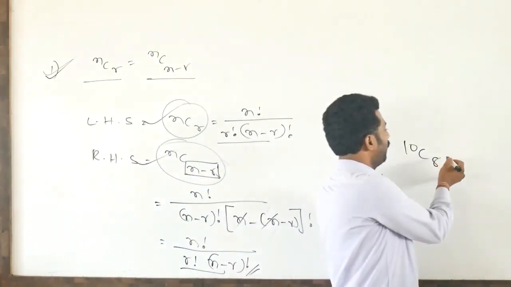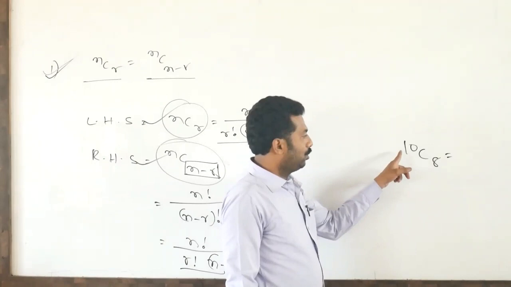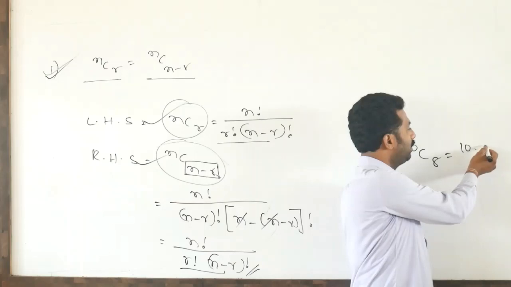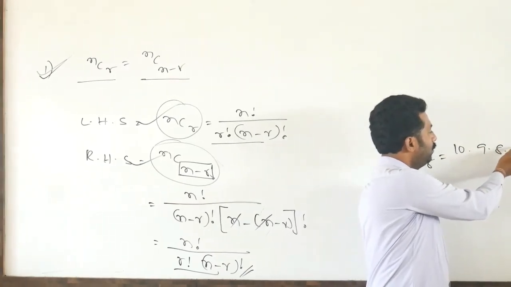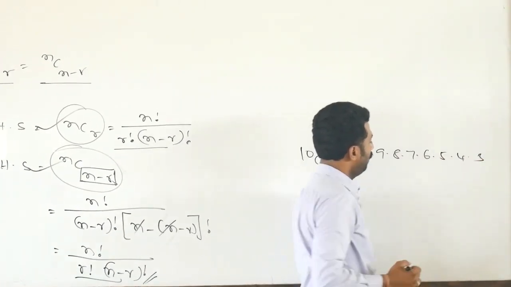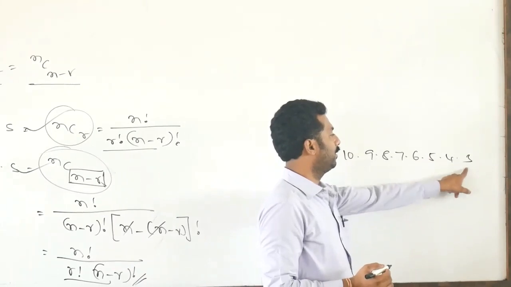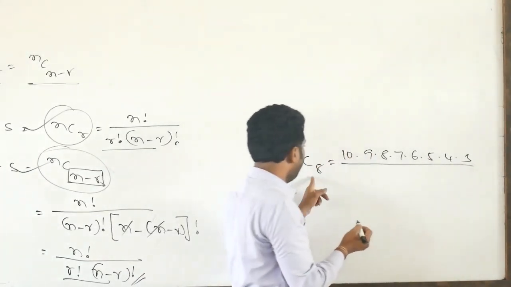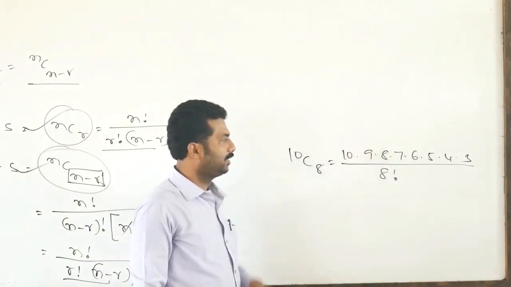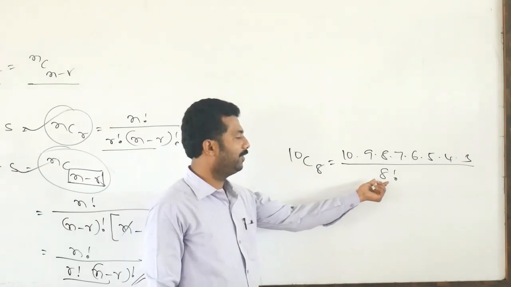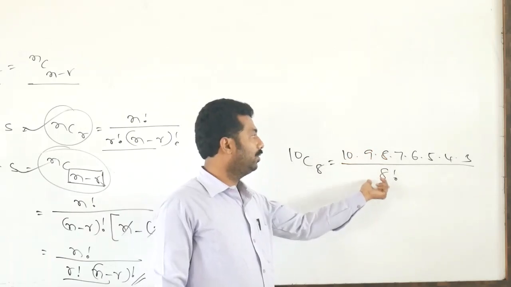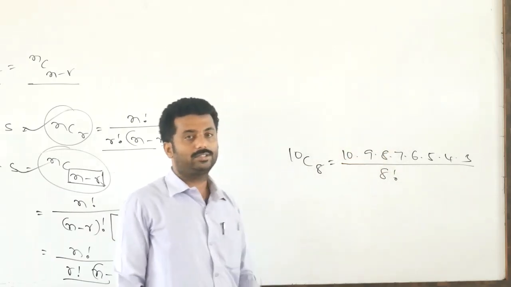What is the procedure? 10 we have to reduce 7 times: 10 into 9 into 8 into 7 into 6 into 5 into 4 into 3, divided by 8 factorial. This calculation takes time, because 8 factorial is 40,320, and the multiplication and simplification is very difficult.